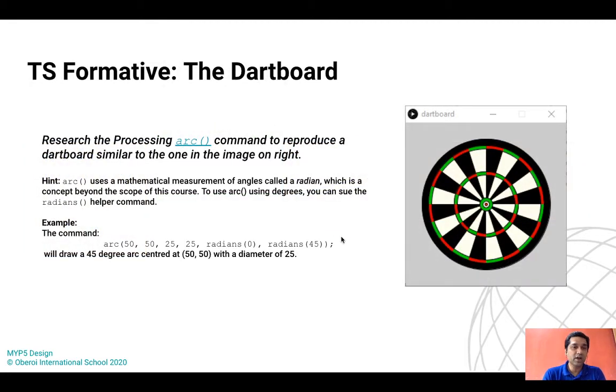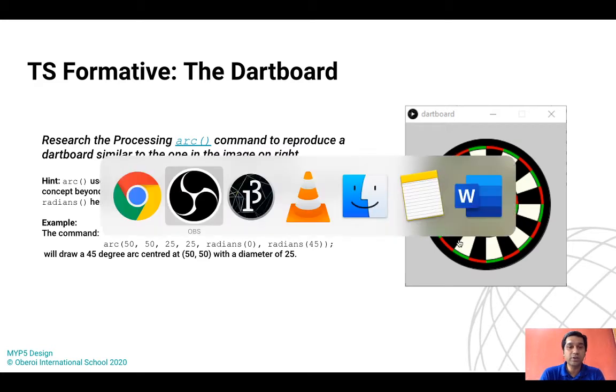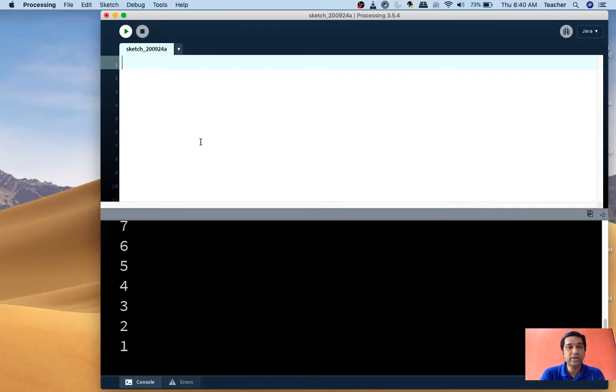So this is one task which you will be doing. This would be an assignment for you to try. You'll be exporting the arc function and using the loop concept which will be taught to you in the lesson. You have to make something like this, a dartboard. Now I will go into the processor and teach you how to work with it.